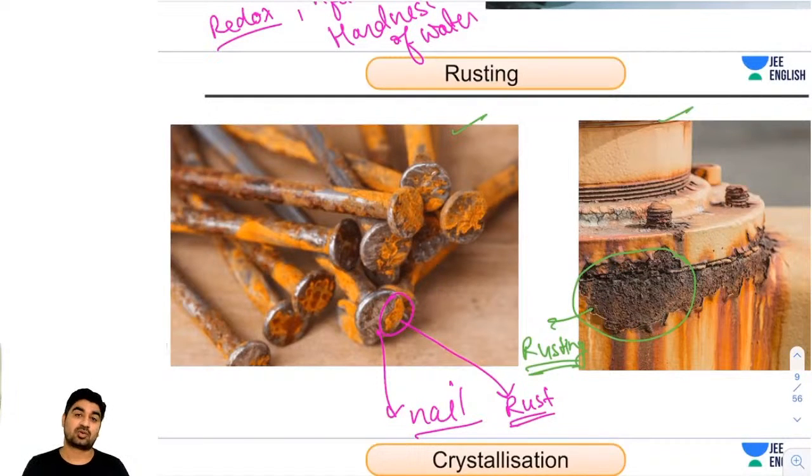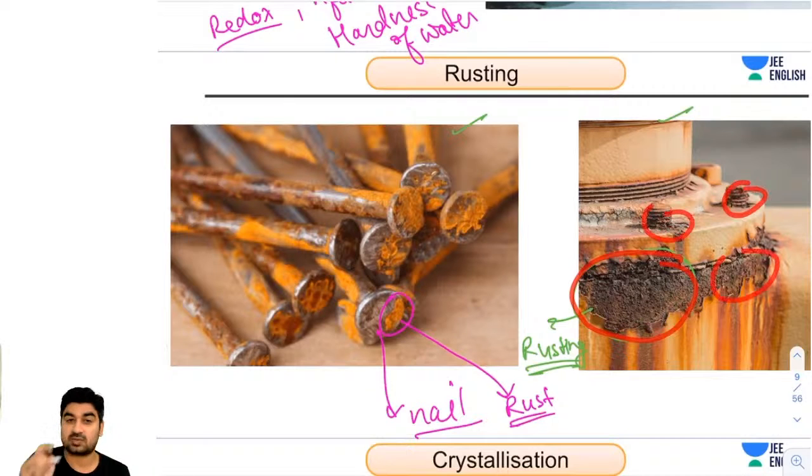Okay. So guys, here you can see these are the nails. If I talk about this part of the nail, there is no rust, and on this part I am having rust. This is the rust, guys. On the right side as well, you can see the rust.